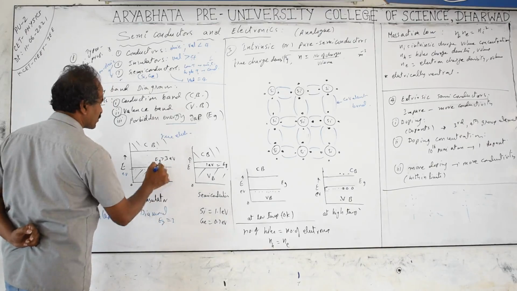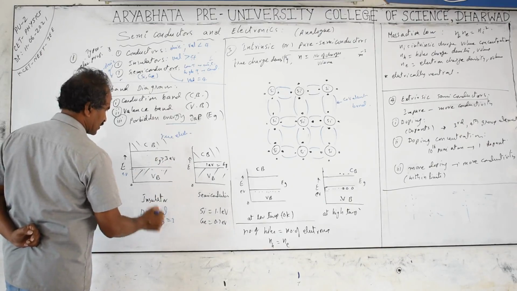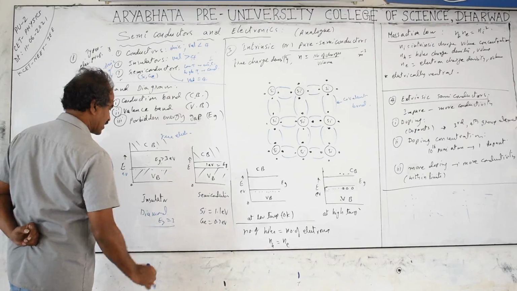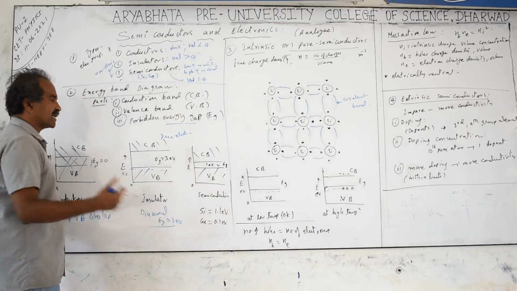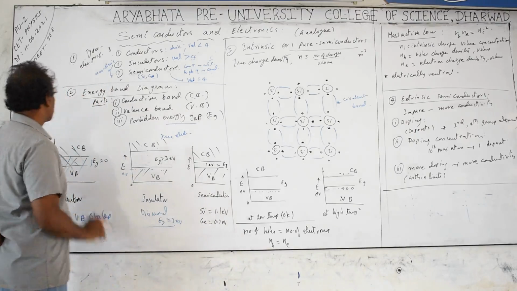they mention different values in different books. We will take it as greater than or equal to 3 electron volts. That means if you apply an energy of 3 electron volts, the diamond starts conducting.